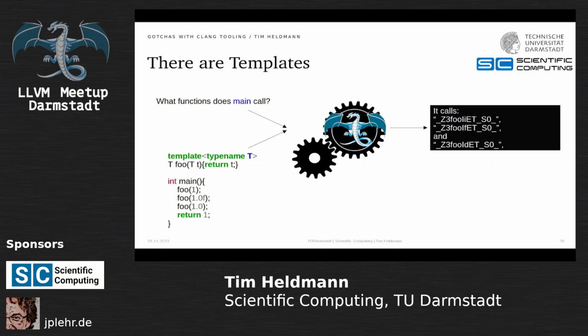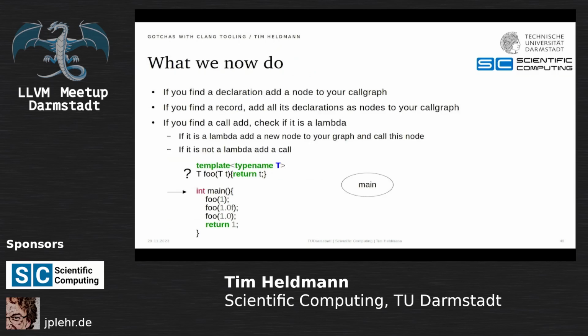No, they are not. There is this thing called a template, which means you have this thing and you can call it with some different parameters, and apparently Clang treats them as normal functions. Wow, great. What functions are called by main? Well, those. And I mean, those look like familiar mangled names. They have this T for template and S0 is substitution. Wow, this apparently works. Great.